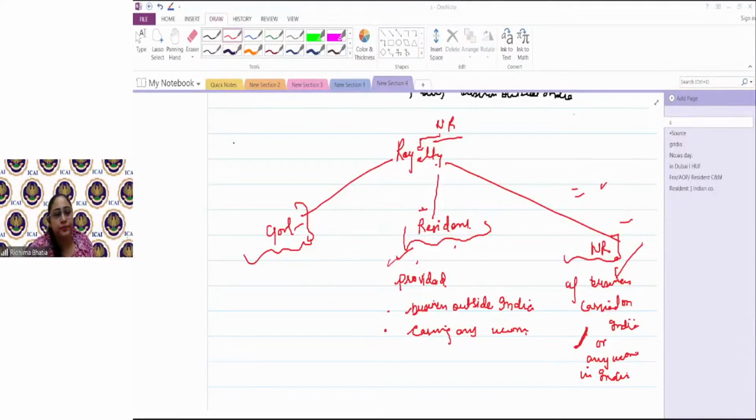Simple. The point is the same in both. The purpose is the same: whatever ultimate income is generated, the ultimate expense being borne is borne to earn an income in India.